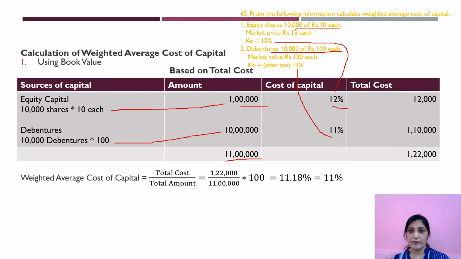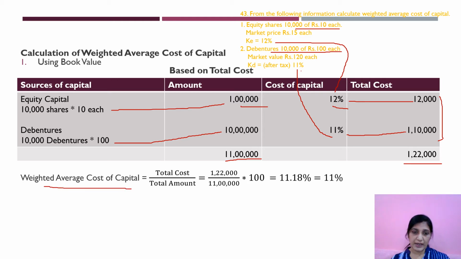So 12% of 1 lakh is 12,000. 11% of 10 lakhs is 1 lakh 10,000. When you add these two, what you will get? 1 lakh 22,000.